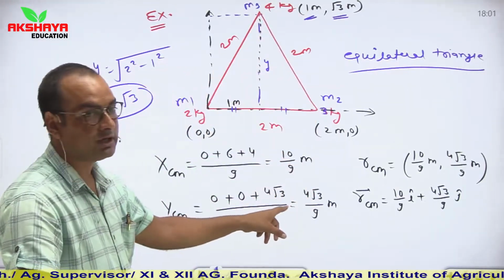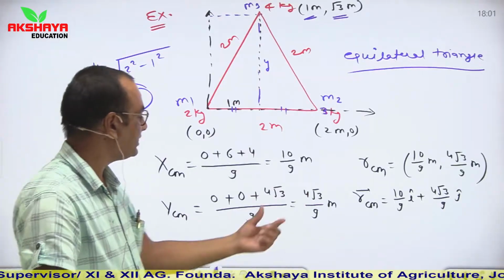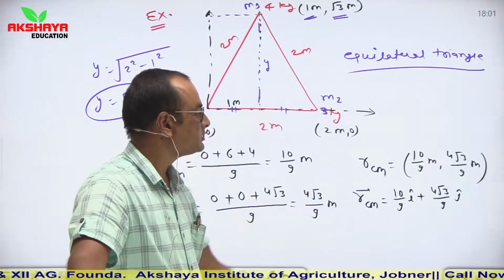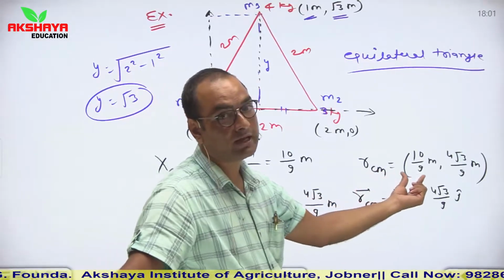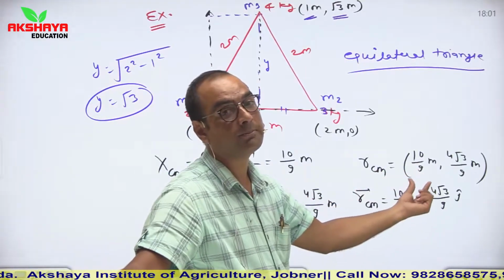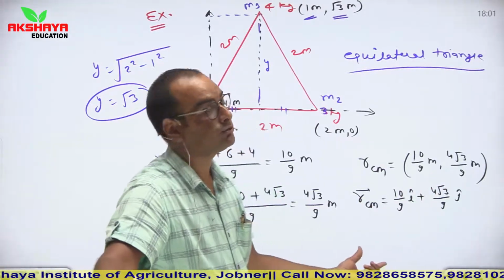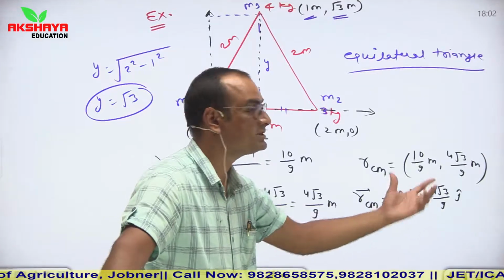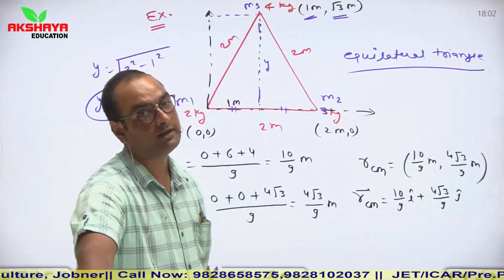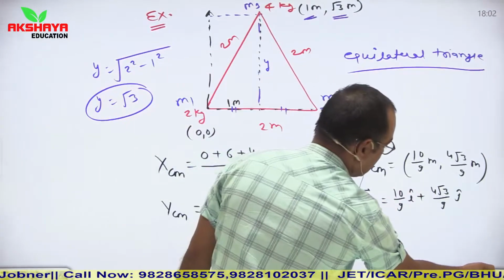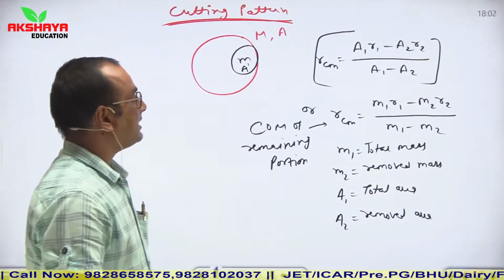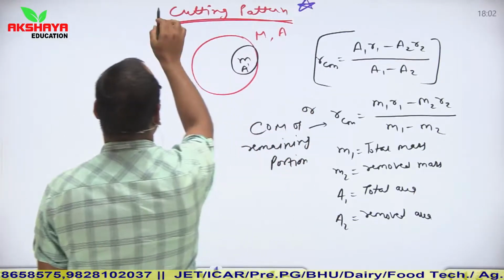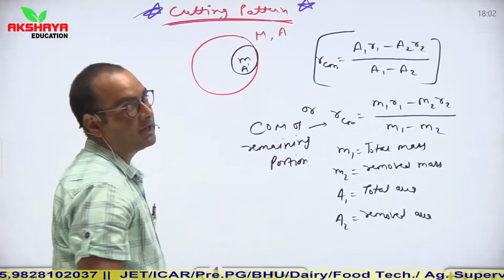So it is 4 root 3 divided by 9. So the y coordinate of the center of mass is 4 root 3 upon 9. So we can say R_CM is equal to 10 by 9 meter comma 4 root 3 upon 9 meter, or in vector form, R_CM vector is equal to 10 by 9 i cap plus 4 root 3 upon 9 j cap.